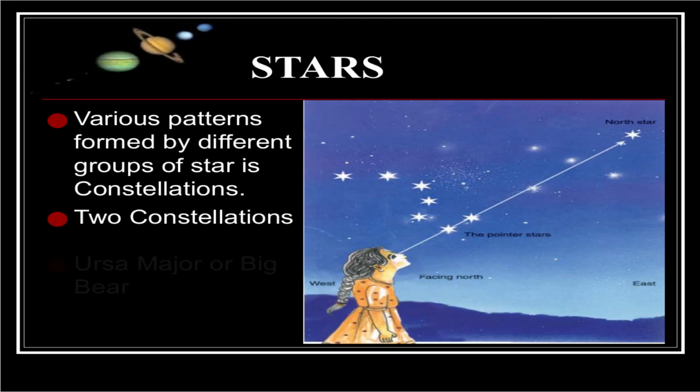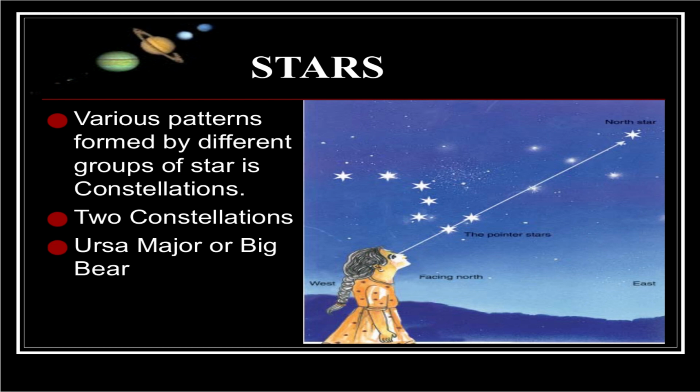Various patterns formed by different groups of stars are called constellations. Two constellations are Ursa Major or the Big Bear, and Saptarishi or the Small Bear.